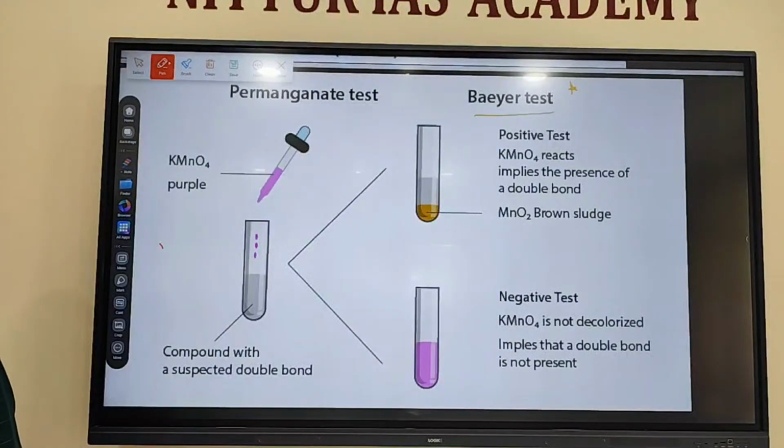Generally, the cost of paneer for 100 grams will be around 100, 120, 140 rupees, right? Basic price. But in a few shops, it is available for 40, 50, 60 rupees. That is fake paneer, not the original paneer.